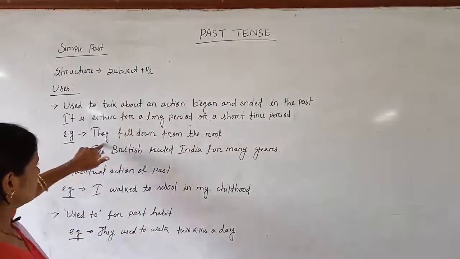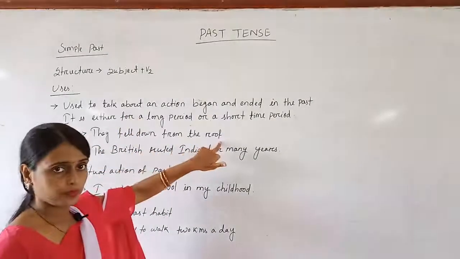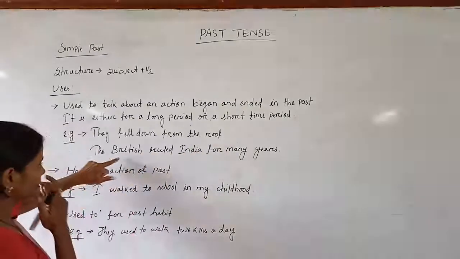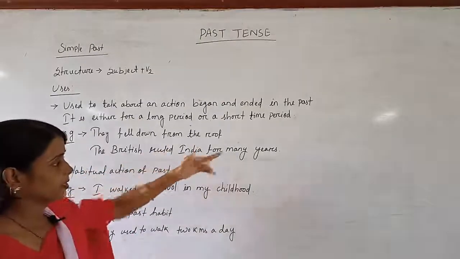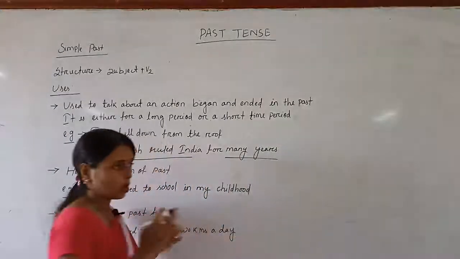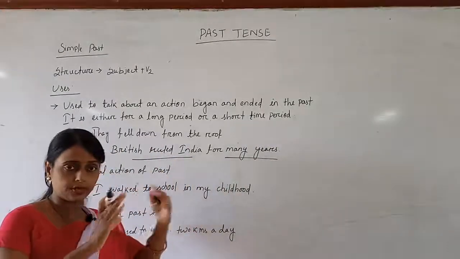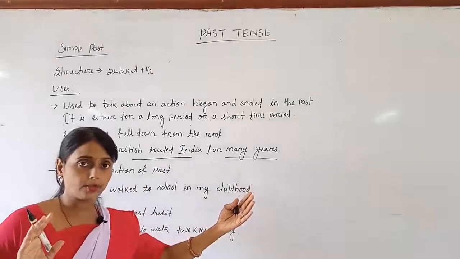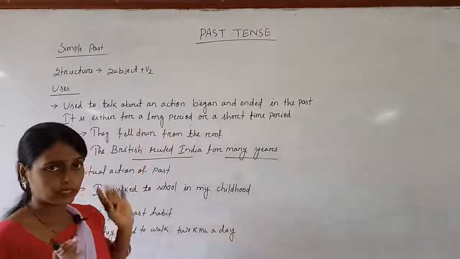First one, they fell down from the roof. Okay. The British ruled India for many years. So here, the British ruled India for many years means it was a long action. This action continued for a long period of time. That's why simple past is used here.